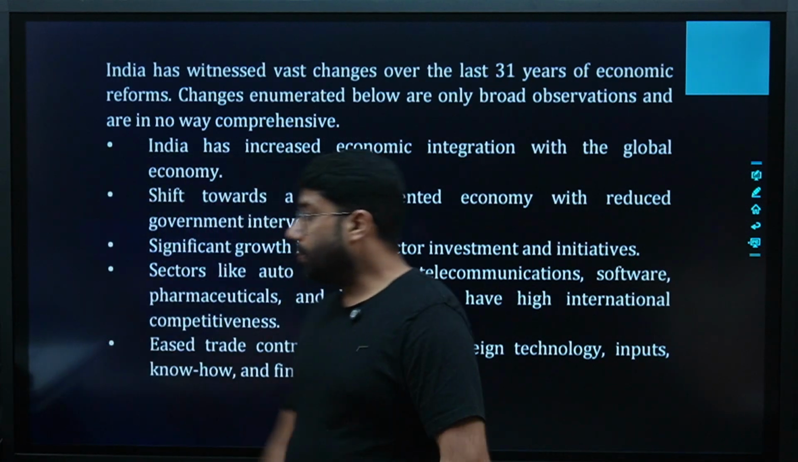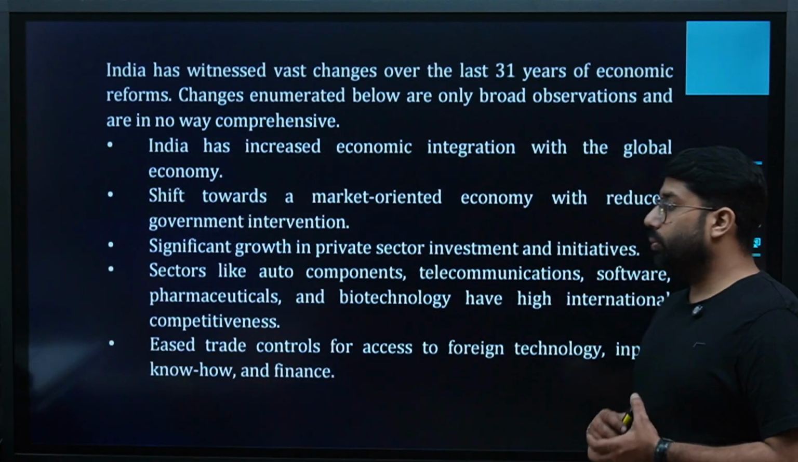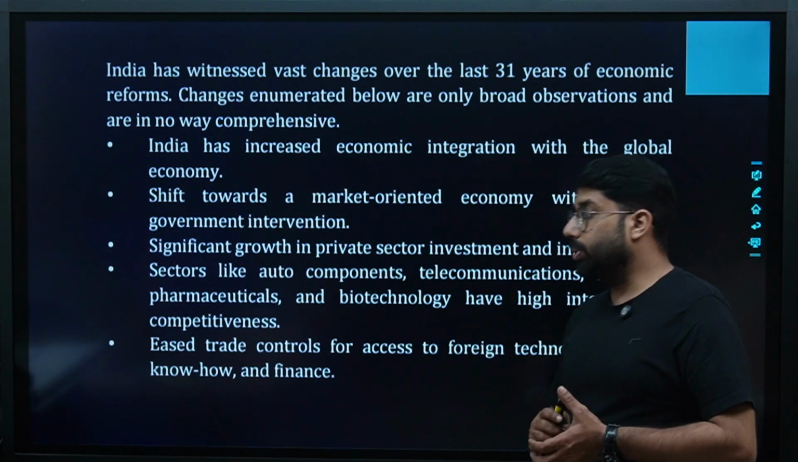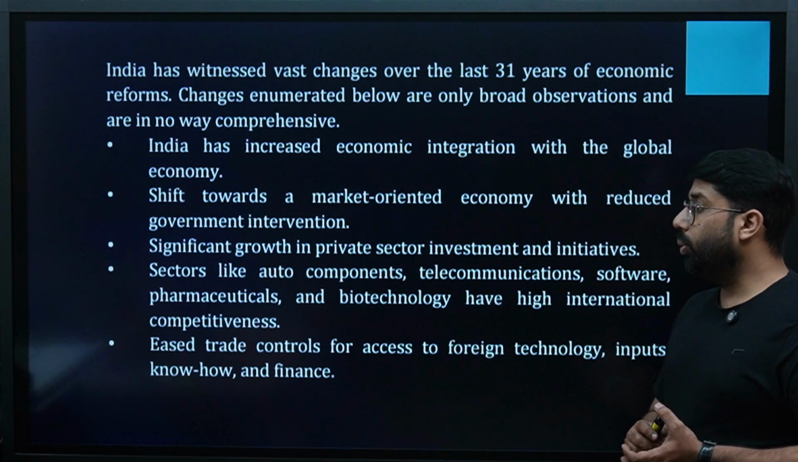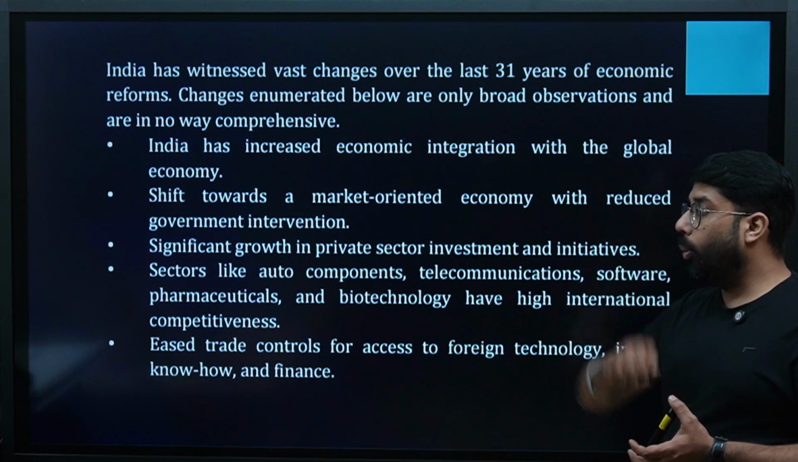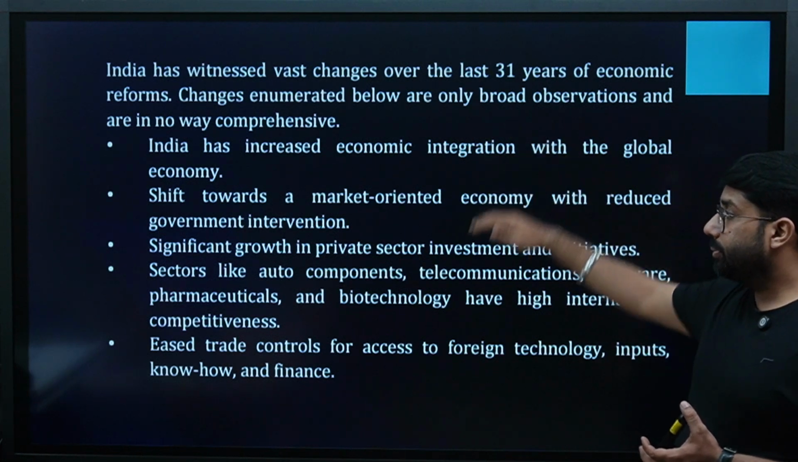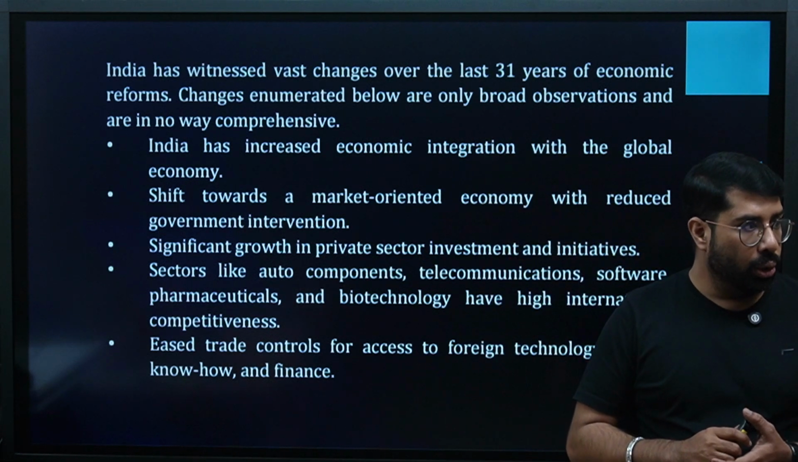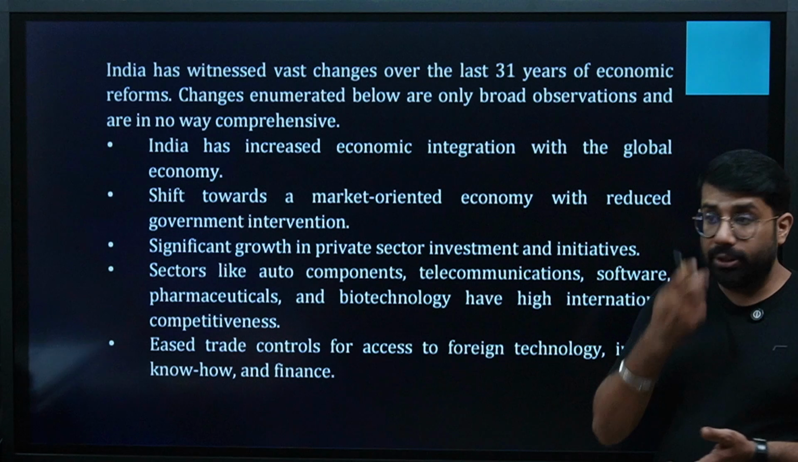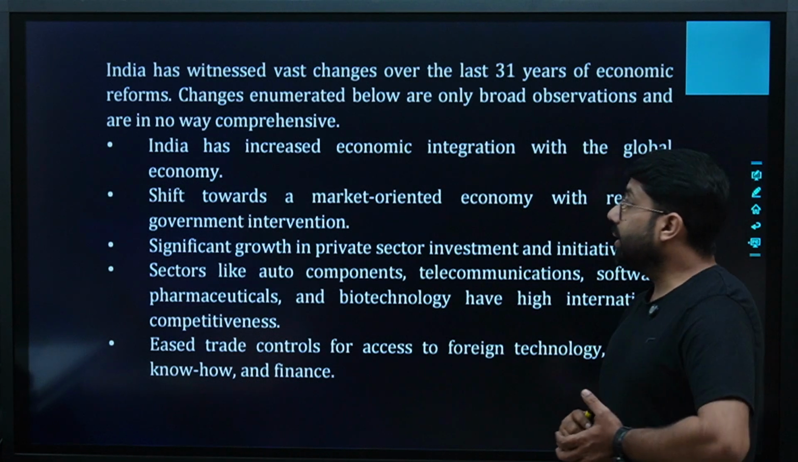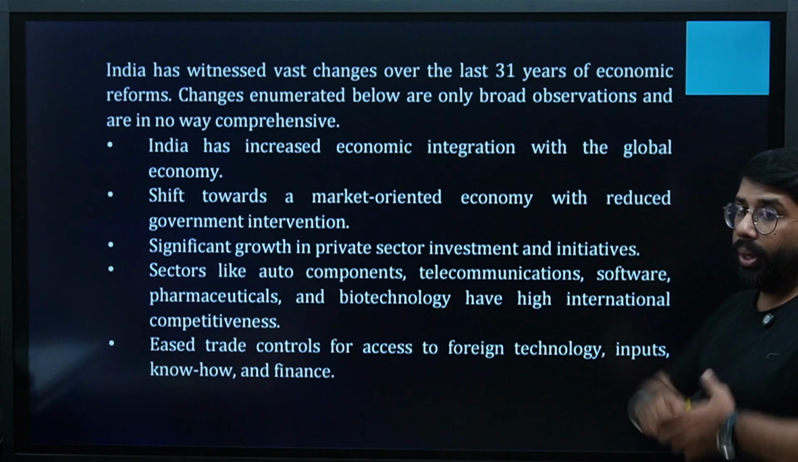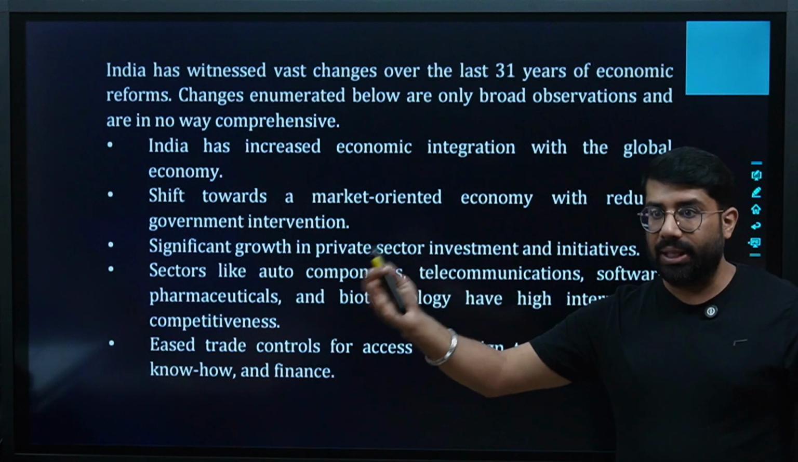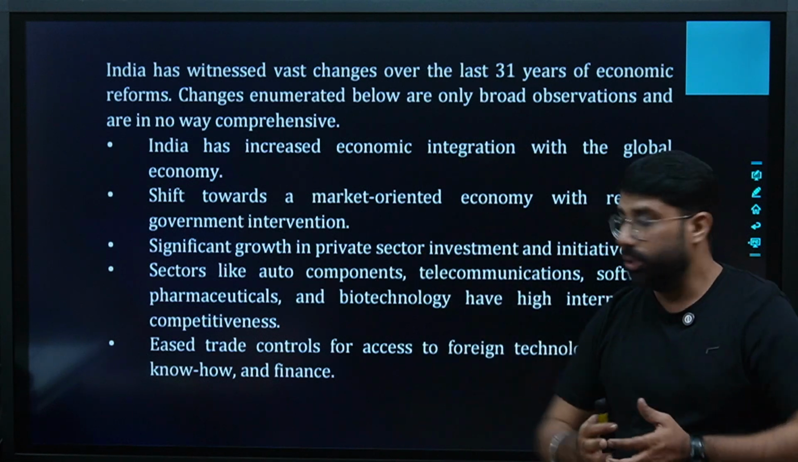India has witnessed vast changes over the last 31 years of economic reforms. Changes enumerated below are only broad observations and are in no way comprehensive. These are just a few of the changes India saw. These are not all the changes. First, India has increased economic integration with the global economy, globalization. India has come nearer to the other economies, right?